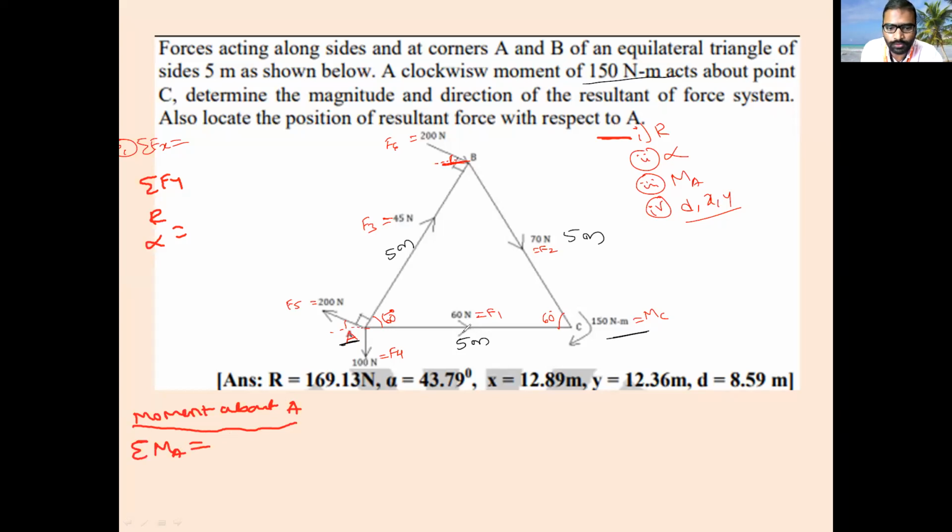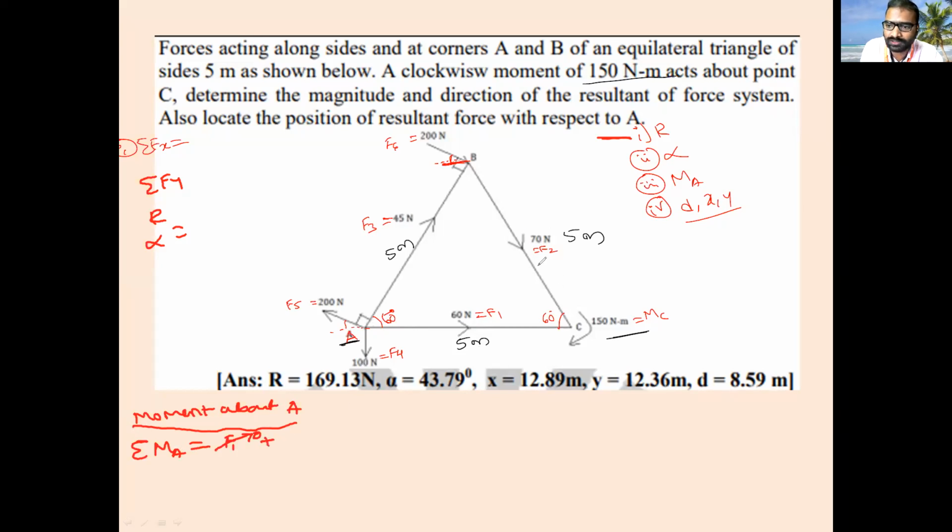See, moment about A. Starting from the F1 force. This F1 force is passing through A or it is not passing? Passing. Is it producing any moment? No, sir, it will not produce any moment. So F1 is 0. F1 is 0. Next, coming to the F2 force.